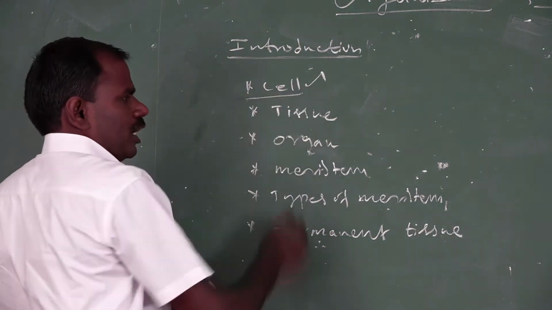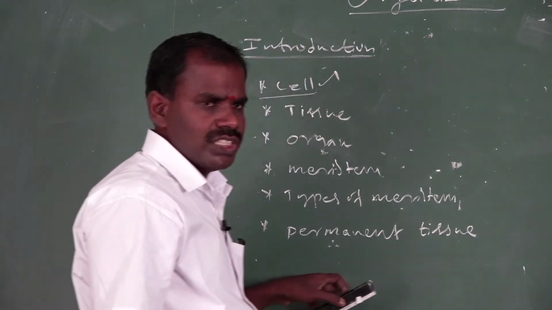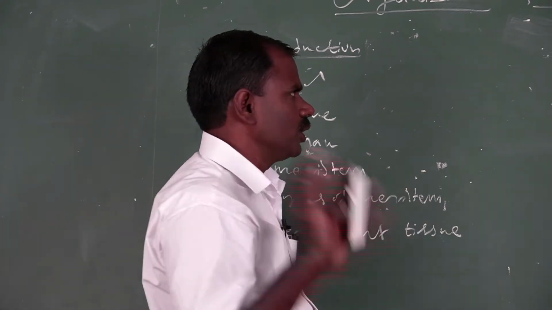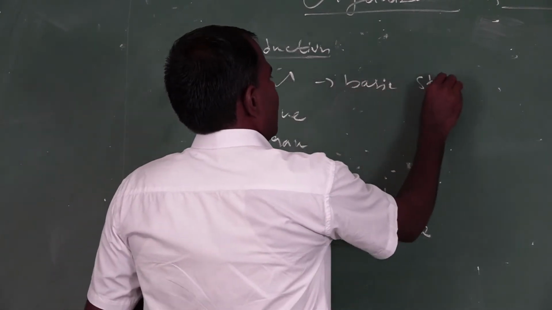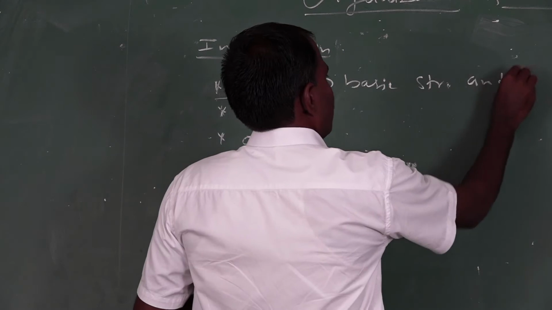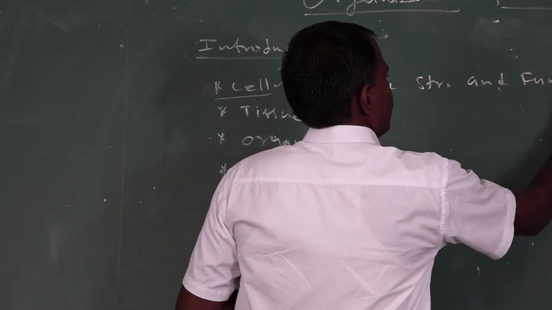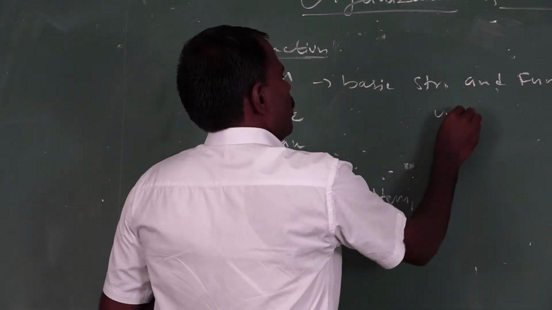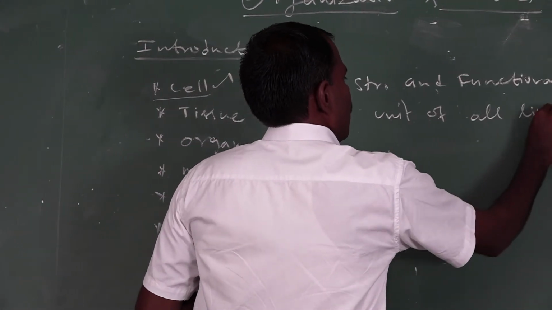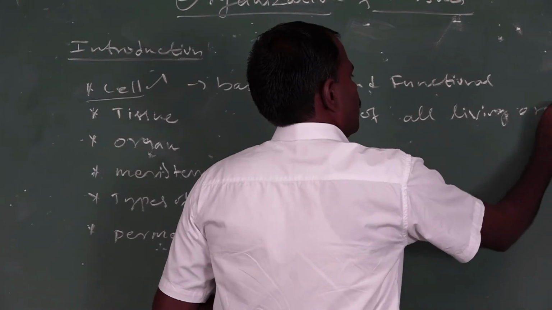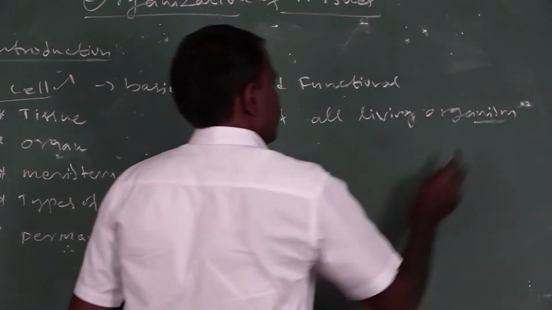The cell is a basic structural and functional unit of all living organisms. What is a cell?